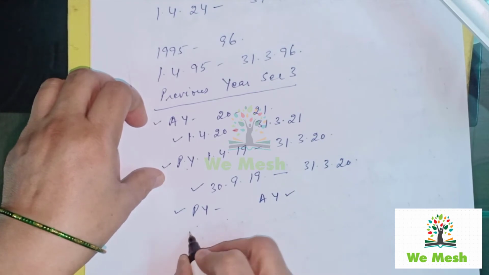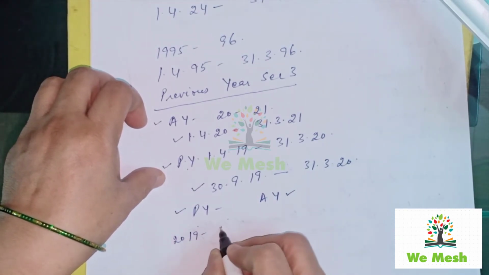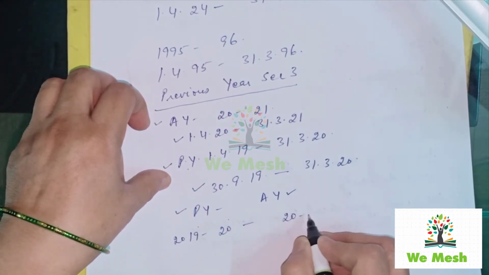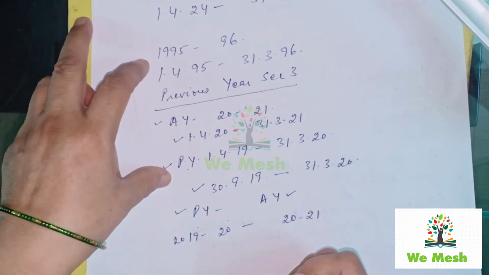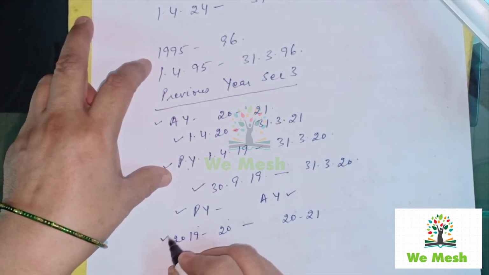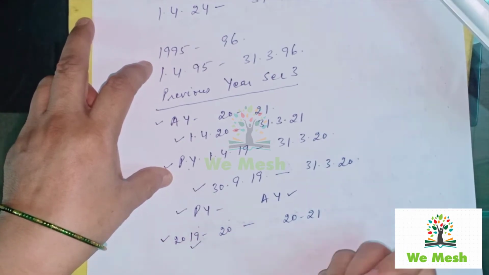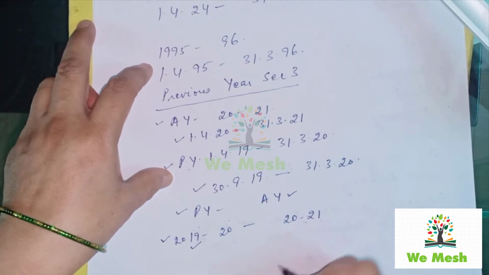That means the income which is earned in 2019-2020 is taxable in 2020-21. This is the general rule. But in certain cases, the income which is earned in 2019-20 is taxable in 2019-20. It will not be taxable in 2020-21.